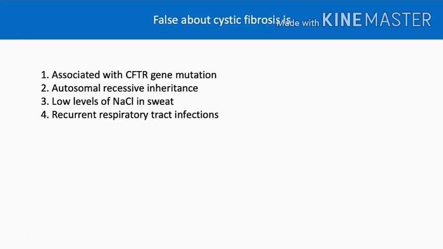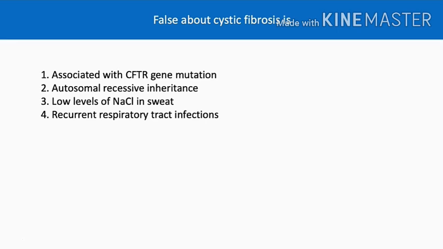False about cystic fibrosis. The options given are: option 1, cystic fibrosis is associated with CFTR gene mutation. Option 2 is it is inherited in an autosomal recessive way. Option 3 is low levels of sodium chloride are noted in sweat. And option 4 is recurrent respiratory tract infections are seen.